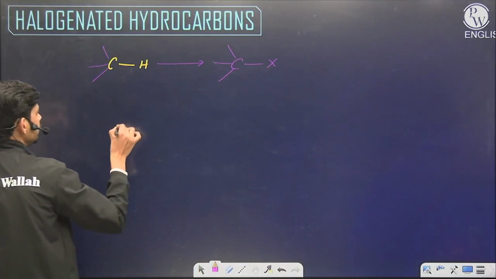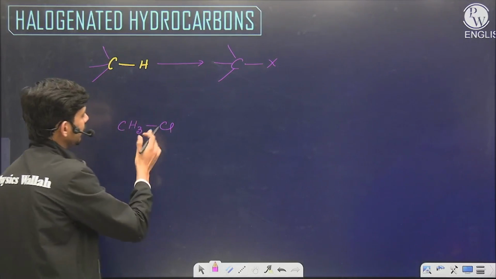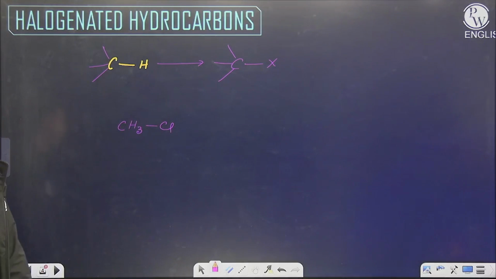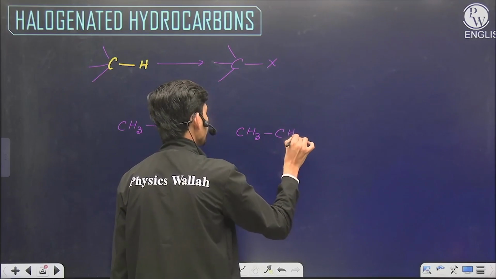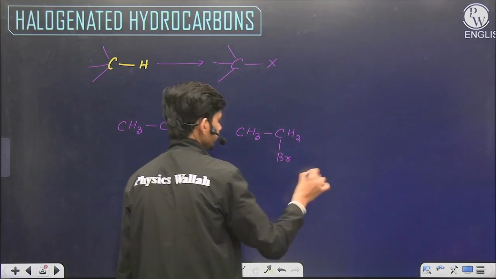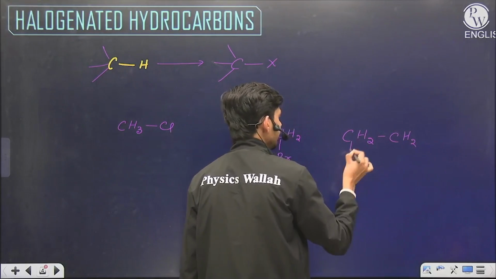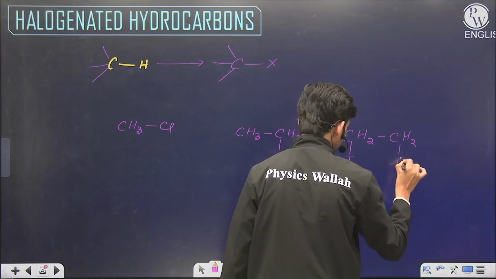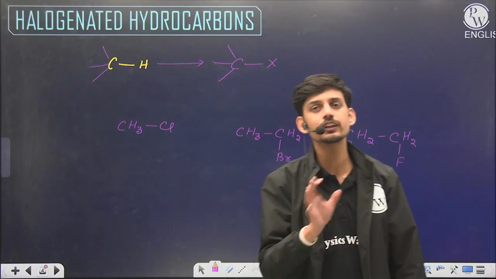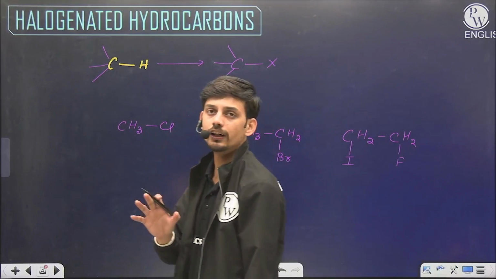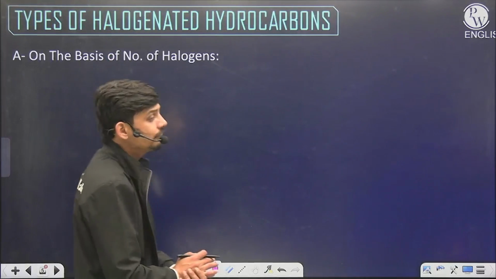For example, first let's check some examples. In methane we have replaced one hydrogen with a chlorine atom. In ethane we have replaced one hydrogen with a bromine atom. In ethane we can replace two hydrogens with, let's say, one with iodine and another with a fluorine atom. So if one or more hydrogens are being replaced by a halogen atom, such compounds are going to be discussed in this lecture. So now the question arises, how can we classify such compounds?